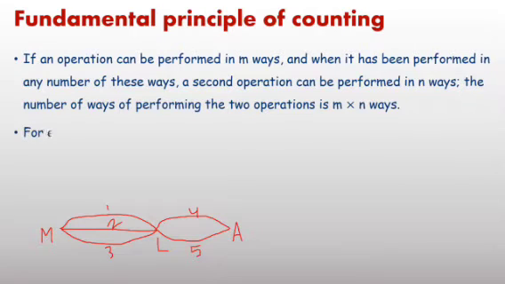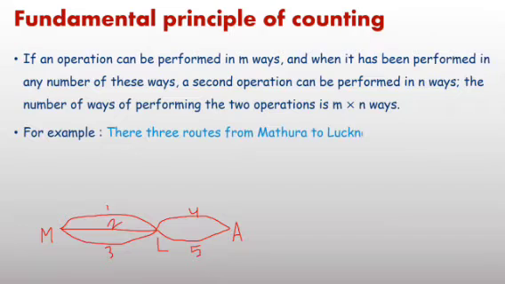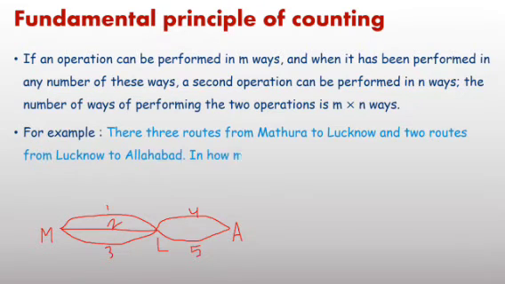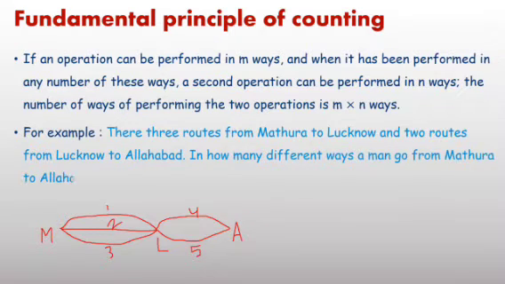Then second step, from Lucknow to Allahabad you have to move. There are 2 ways from Lucknow to Allahabad, 4 and 5. It implies the second operation can be performed in n ways, then the total number of ways is m into n. From Mathura to Lucknow there are 3 ways, from Lucknow to Allahabad 2 routes.